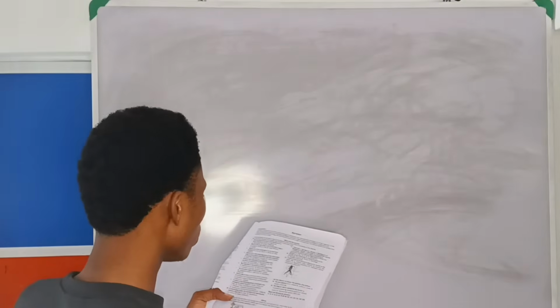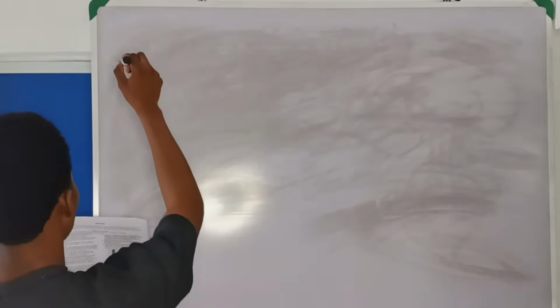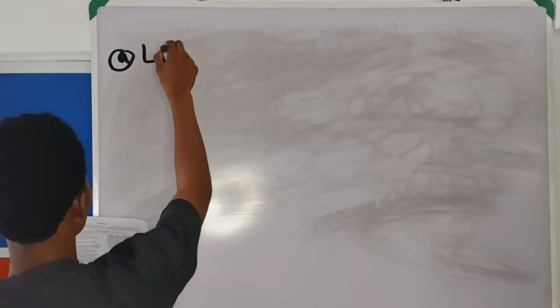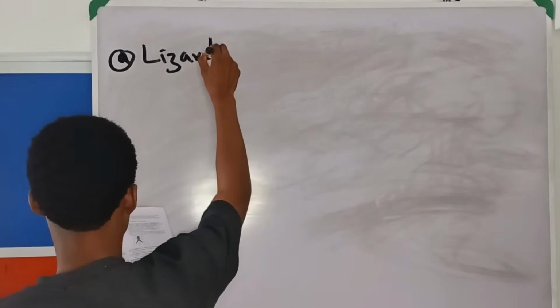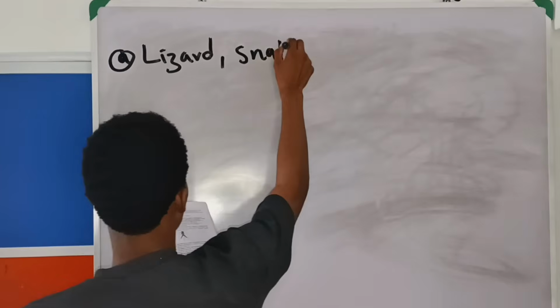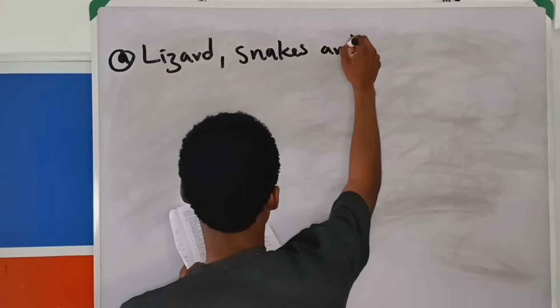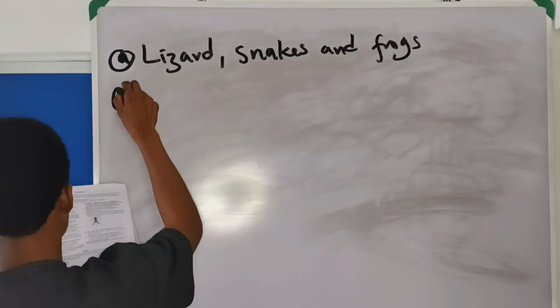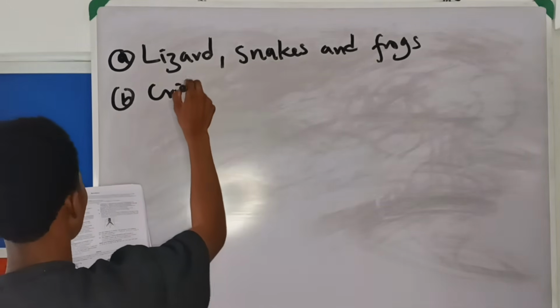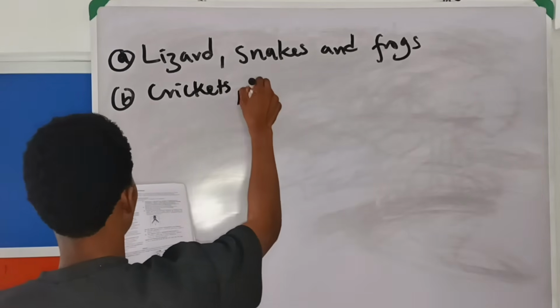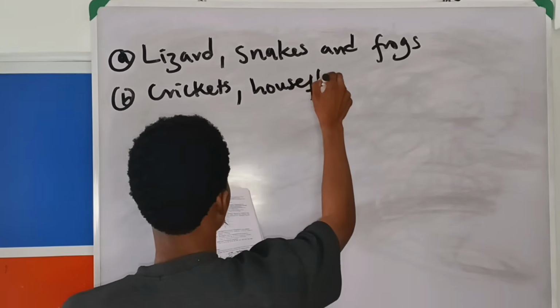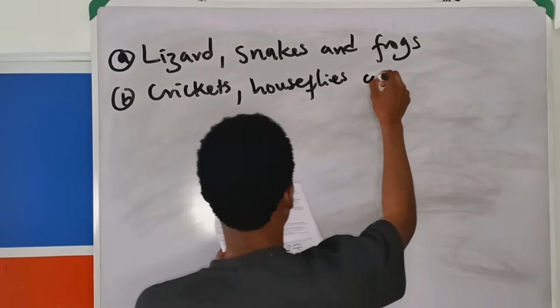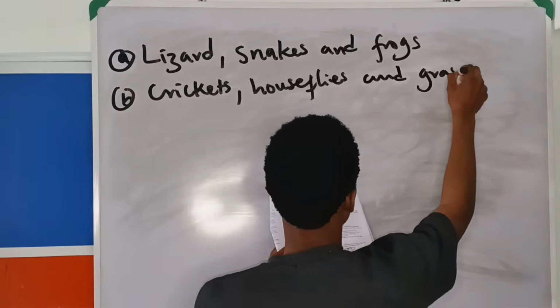A says lizards, snakes, and frogs. B says crickets, houseflies, and grasshoppers.